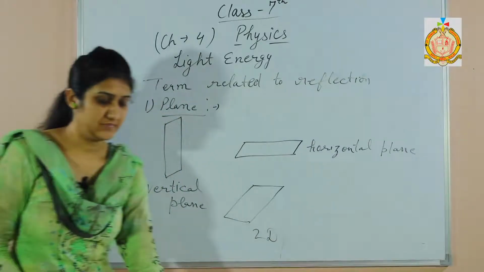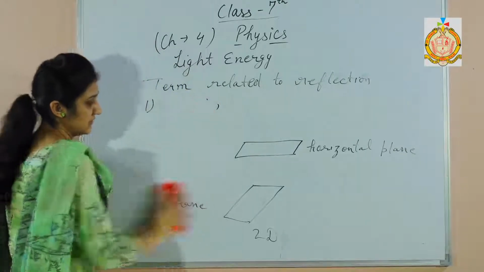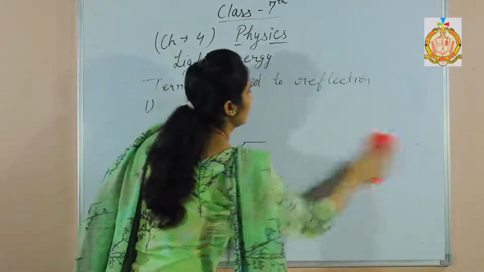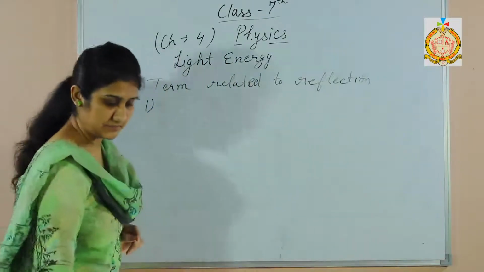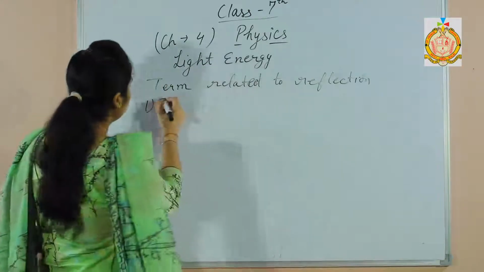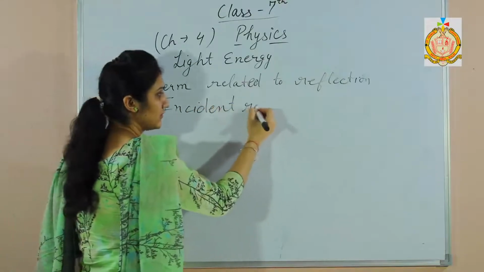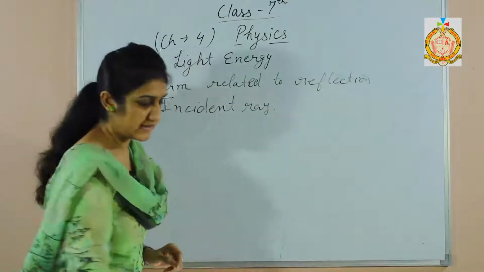Next one is incident ray. To understand incident ray, students consider this diagram.